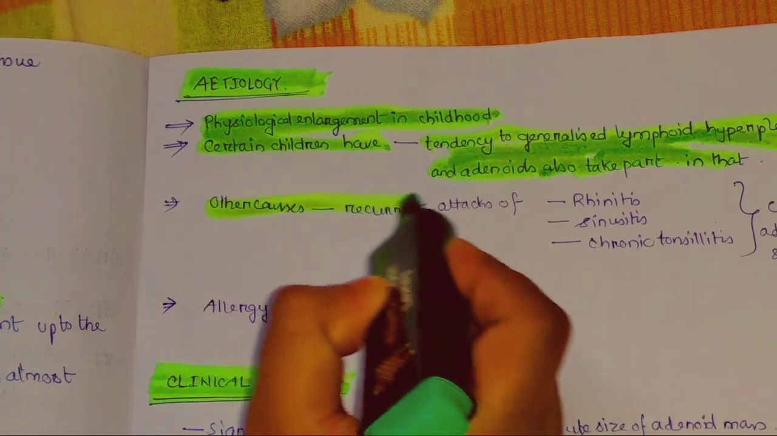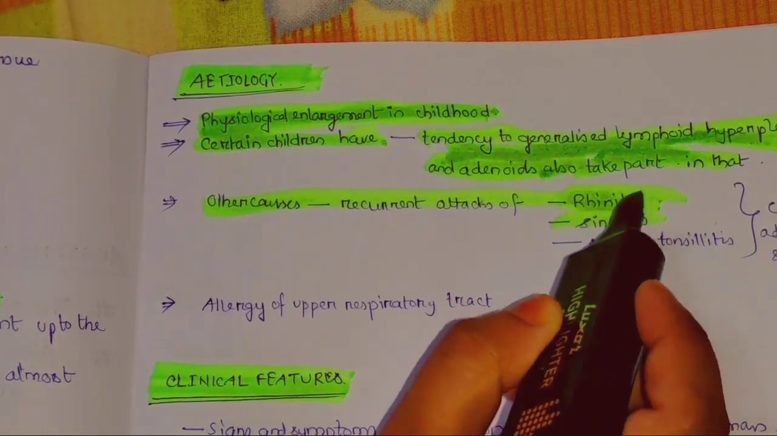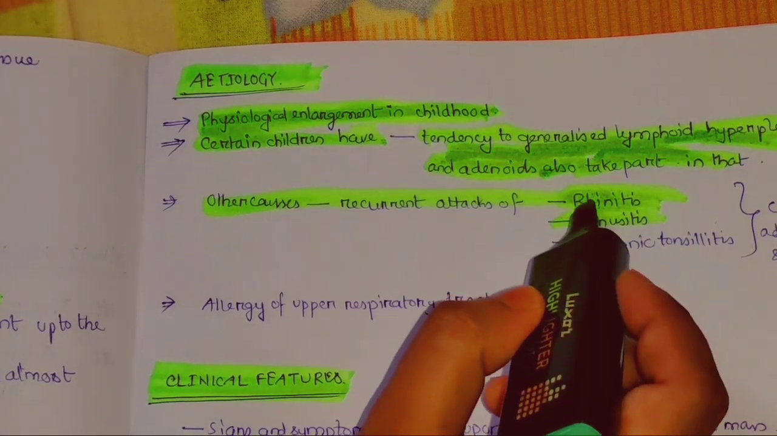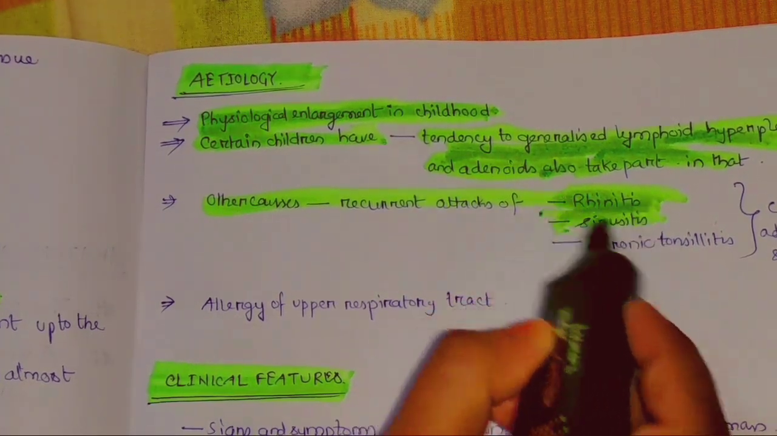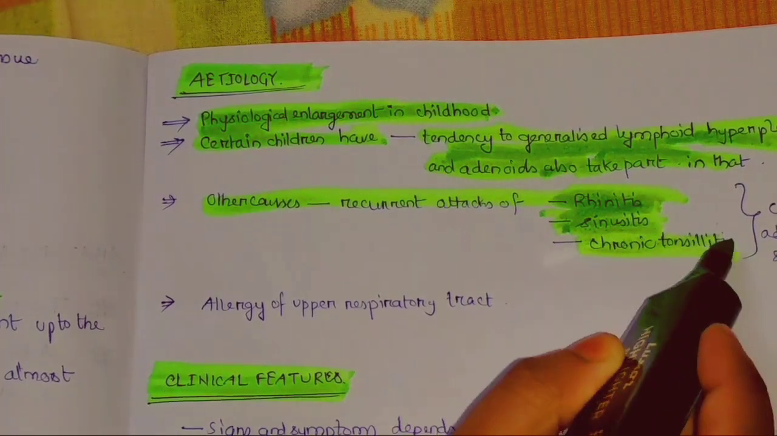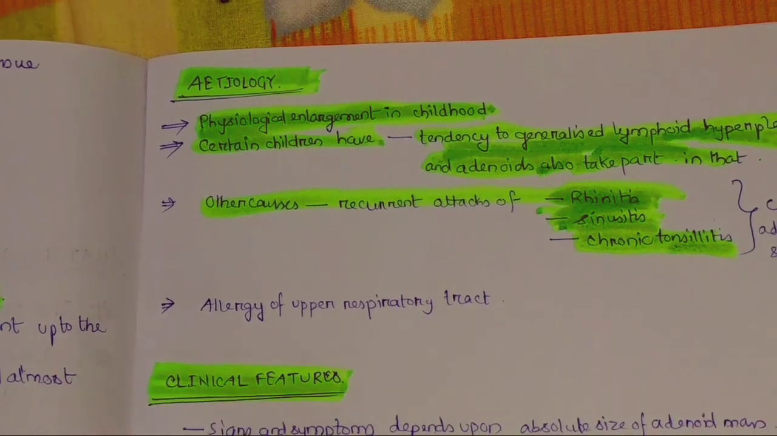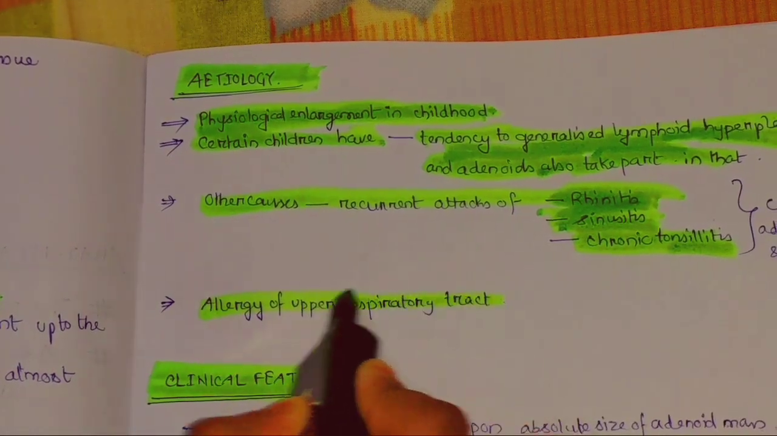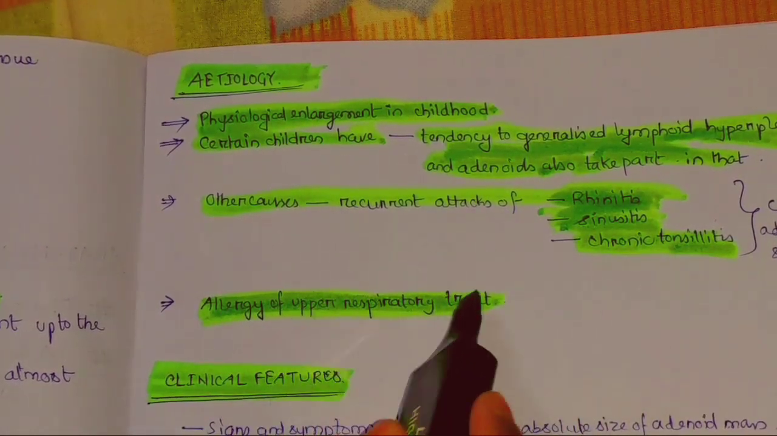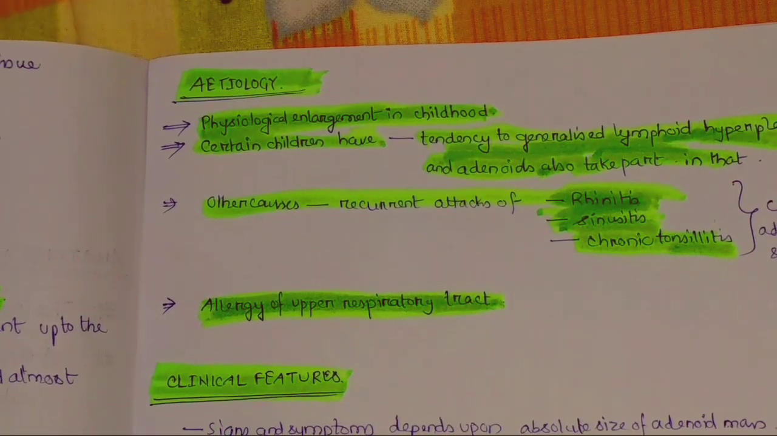Some other causes are recurrent attacks of rhinitis and sinusitis, because the adenoids are located behind the nose in the nasopharyngeal space. So any infection in the nose, like rhinitis, sinusitis, chronic tonsillitis, may cause adenoid infection and hyperplasia. Then allergy of the upper respiratory tract. If there is allergy of the upper respiratory tract, then also the child is predisposed to adenoiditis.